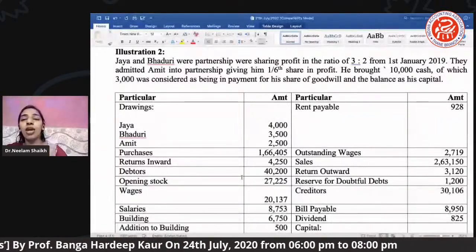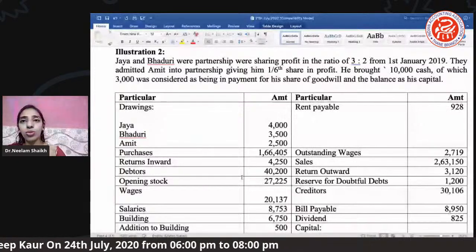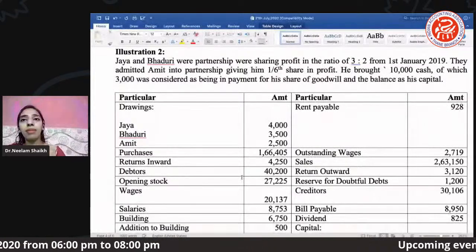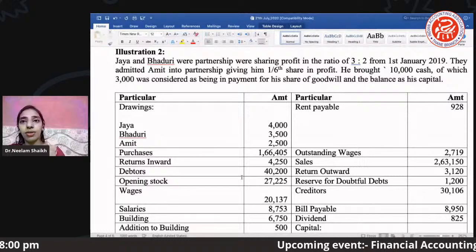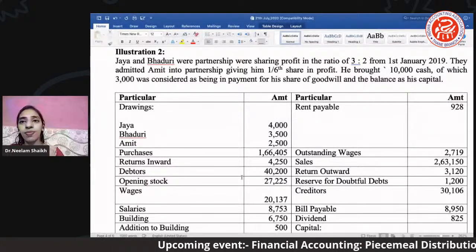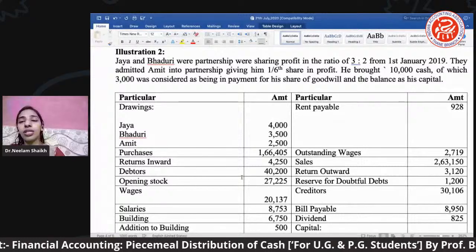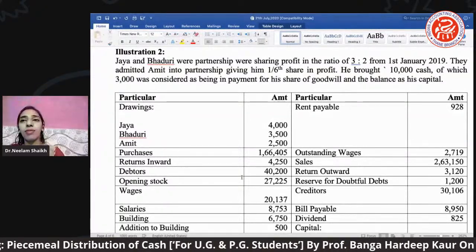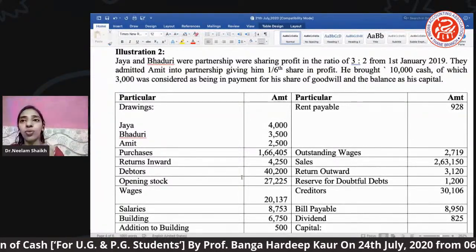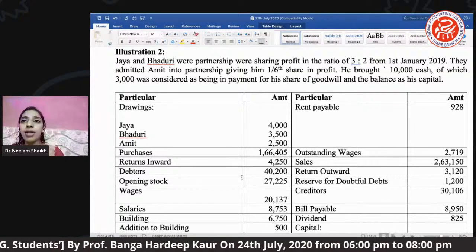Now moving ahead with illustration number 2, that is Jaya and Baduri. These are the two partners, sharing profit in the ratio of 3:2 from 1st Jan 2019.